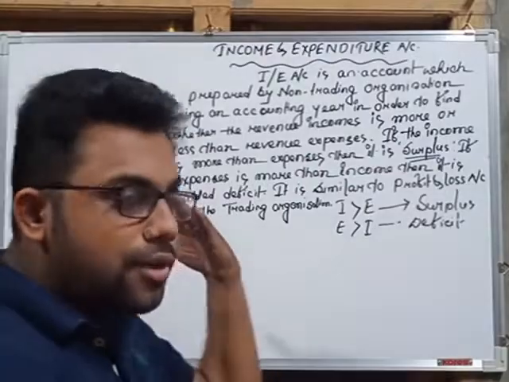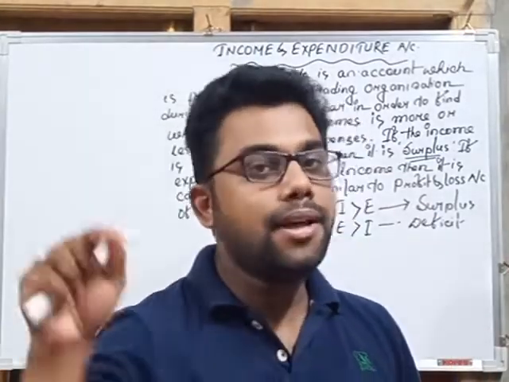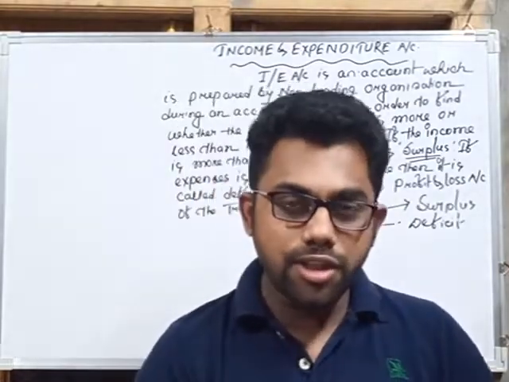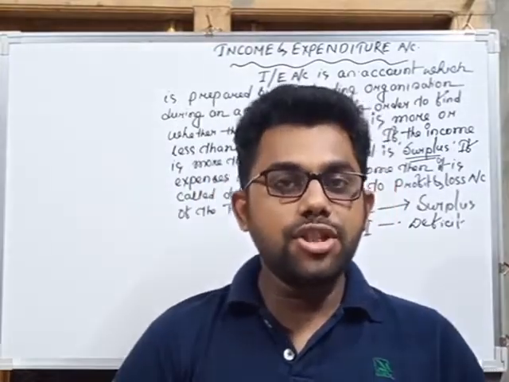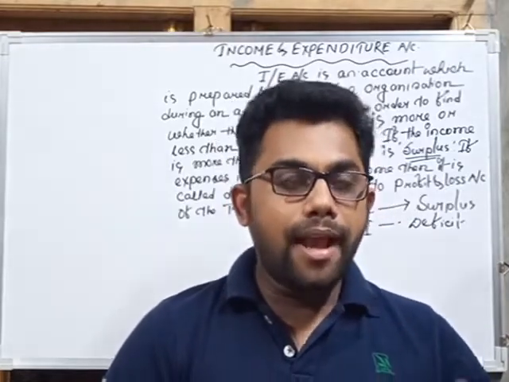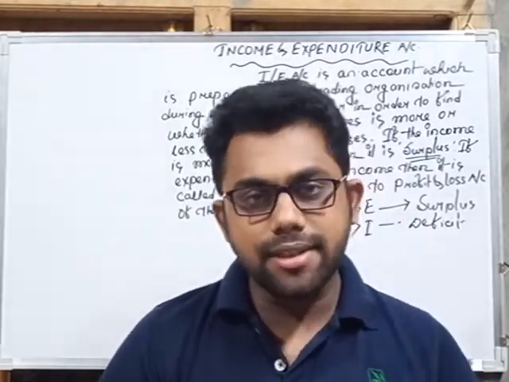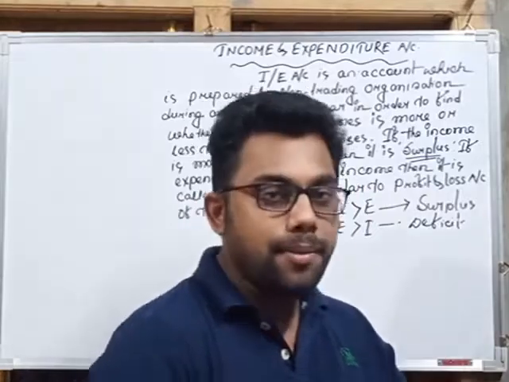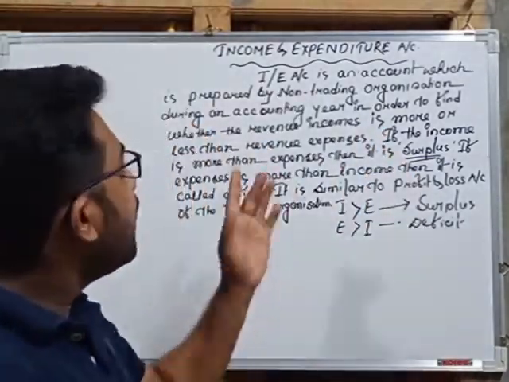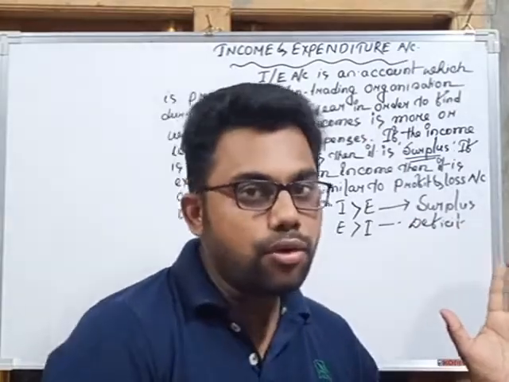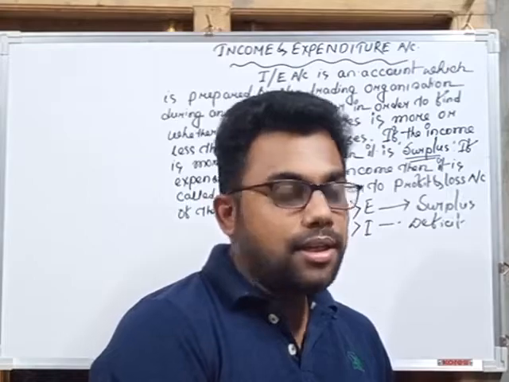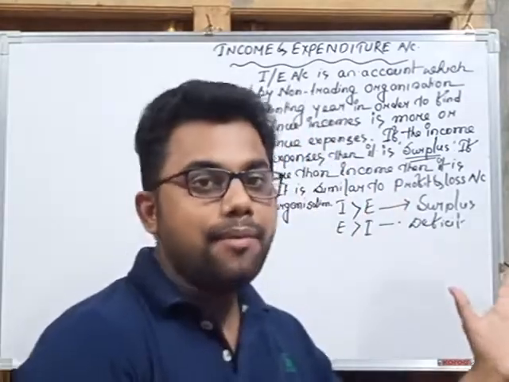The income and expenditure account is an account which is prepared by the non-trading organization. Remember, because we are doing accounting for non-trading organizations, these are organizations like schools, colleges, mandir, temple, mosque, clubs, charitable trusts, etc. It is prepared during an accounting year in order to find out whether the revenue incomes are more or less than the revenue expenses.